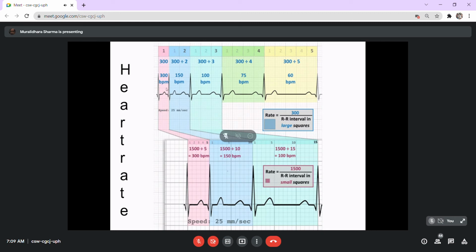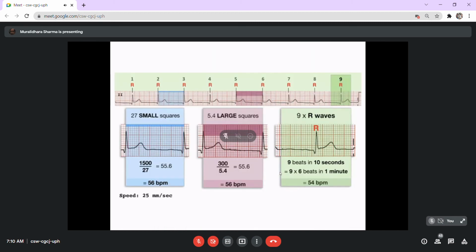This is hypothetical, 300 beats per minute. Whereas if it is 5 small squares, then 1500 divided by 5 is 300 beats per minute. Whereas when you have 5 large squares between the two R waves, then the rate will be 60 beats per minute. This is how you may calculate.